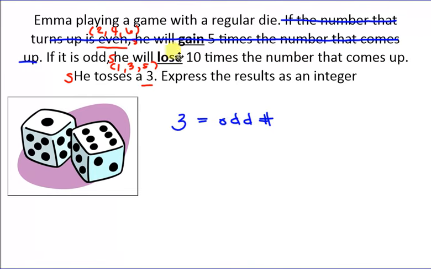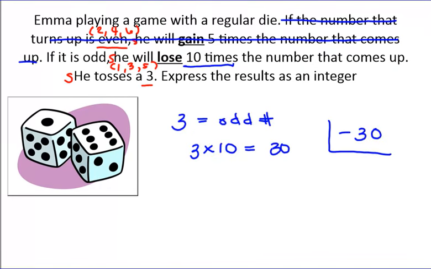So it says if the number is odd, she will lose 10 times that number. Okay, so times meaning times. So 3 times 10 is 30. But it says she will lose those points. So it's going to be negative 30. That's the answer. Not positive because she will not gain those points.